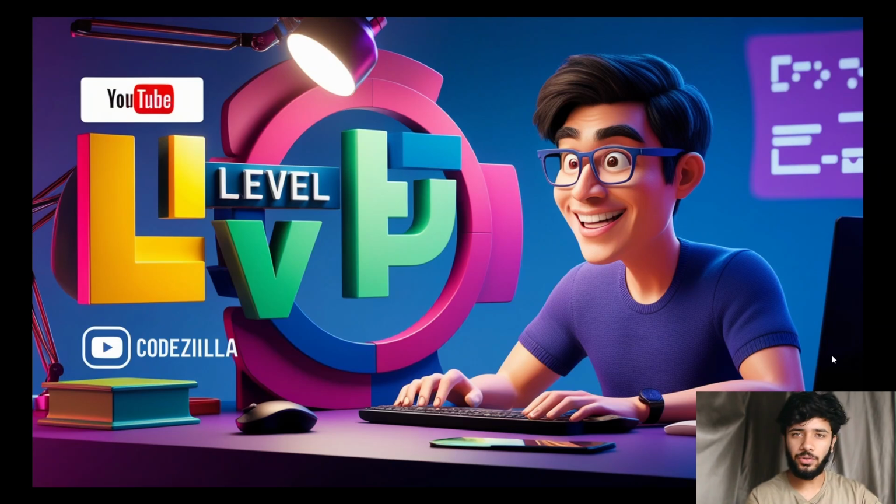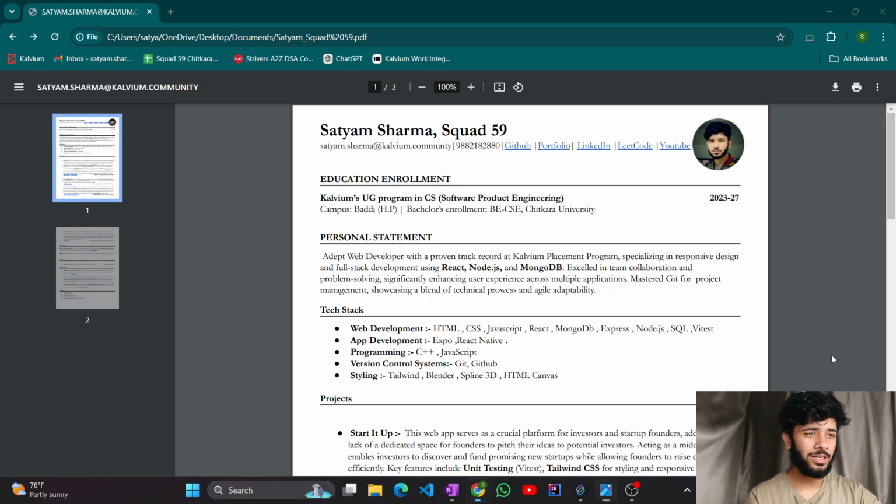And the best way for any coder working in this industry to introduce themselves is the resume. So now let's see my resume. It is a bit outdated. There are a few new additions, so I will be telling you those also. Firstly, starting off, Satyam Sharma, Squad 59, all those things. Just forget about these things, they are of no use for now.